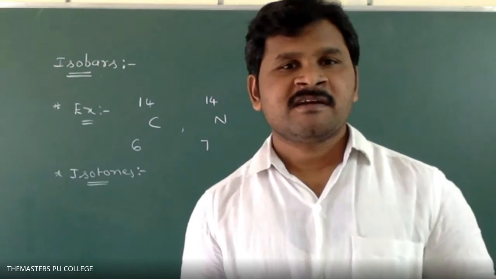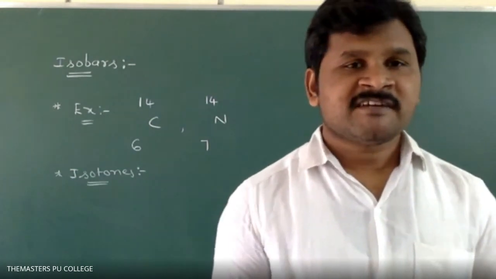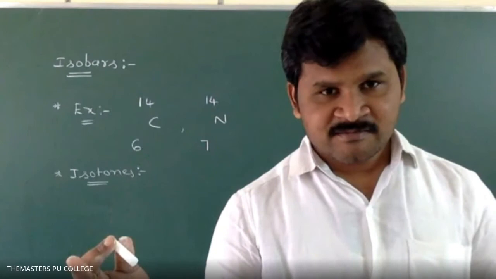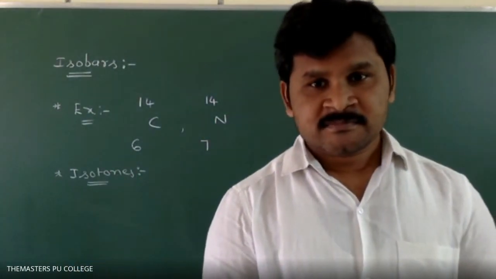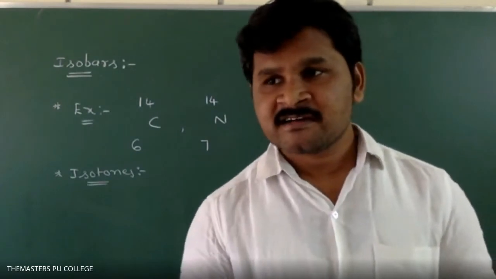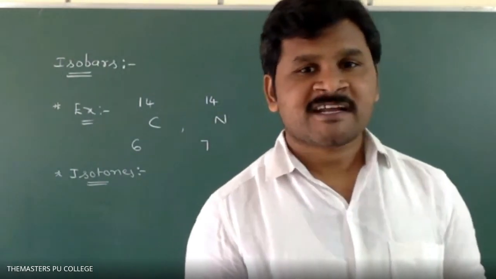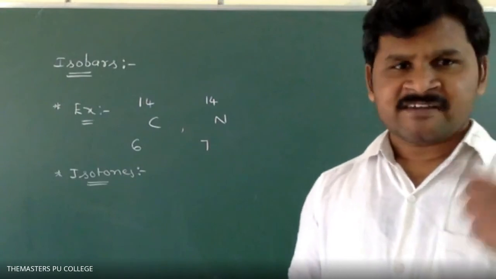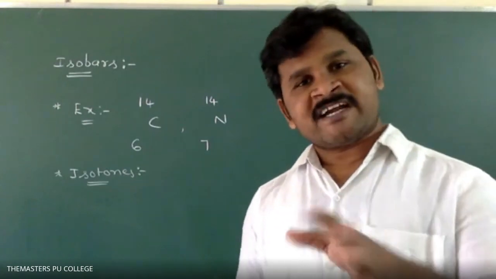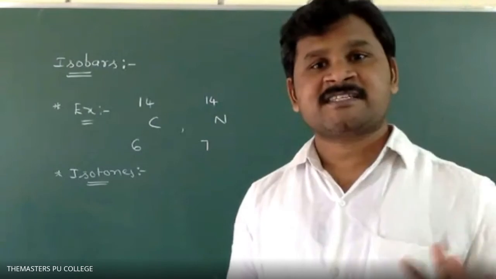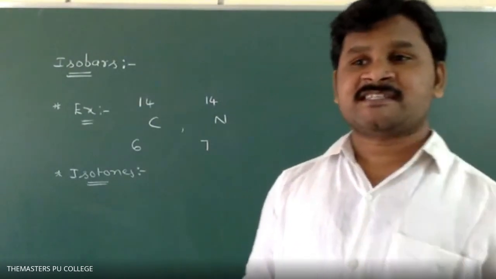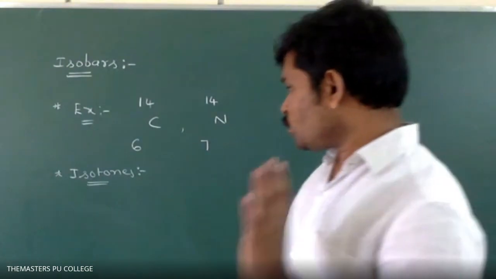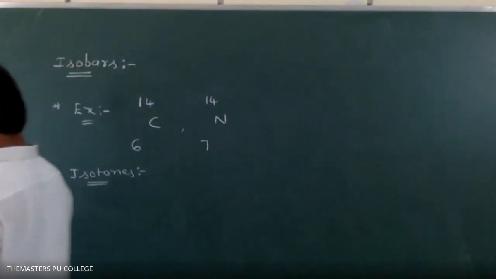Please remember: atoms of different elements with a different atomic number and a different mass number having the same number of neutrons are called isotones. Repeat once more, sir.